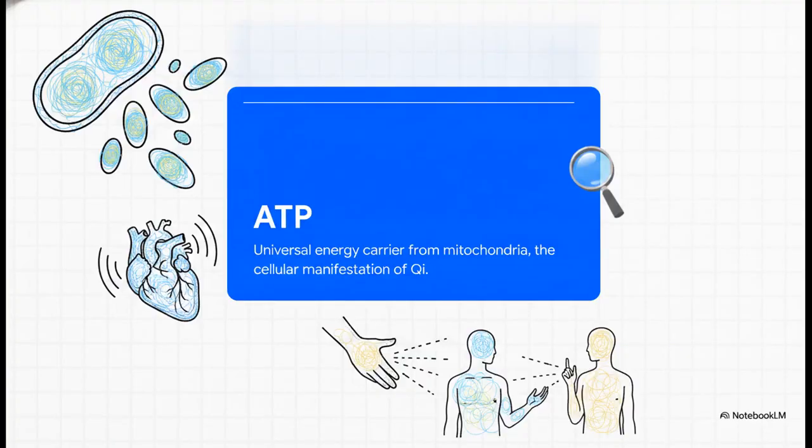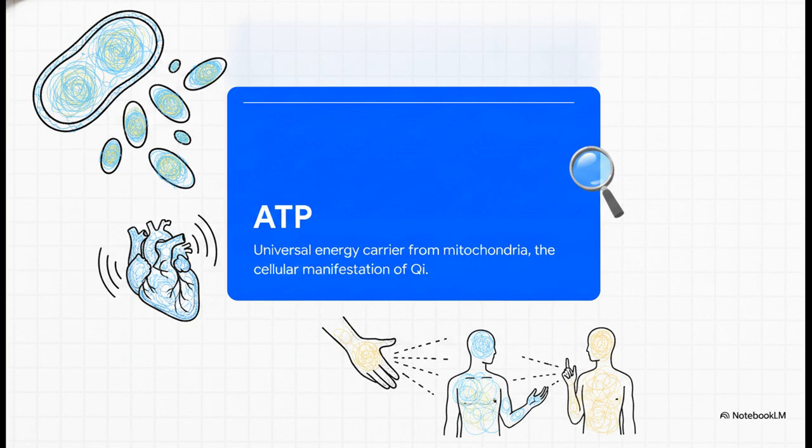If we drop down into the metabolic layer, let's really explore the biochemical interface of healing. If energy is flowing between a practitioner and a patient, what is the physical currency of that exchange? Believe it or not, that currency is adenosine triphosphate, or ATP. It's wild to think about, but this universal energy carrier produced inside your mitochondria is what fuels muscle contraction, nerve conduction, and tissue repair. The incredibly rapid turnover of ATP in the body, especially in the heart, is exactly what those traditional texts describe as the pulsation of qi.